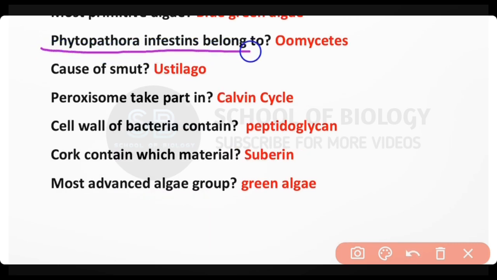Phytophthora infestans belongs to Oomycetes. Cause of smut is Ustilago tritici. Peroxisomes take part in Calvin cycle of photosynthesis. Cell wall of bacteria contains peptidoglycan. Cork contains which material? Suberin.